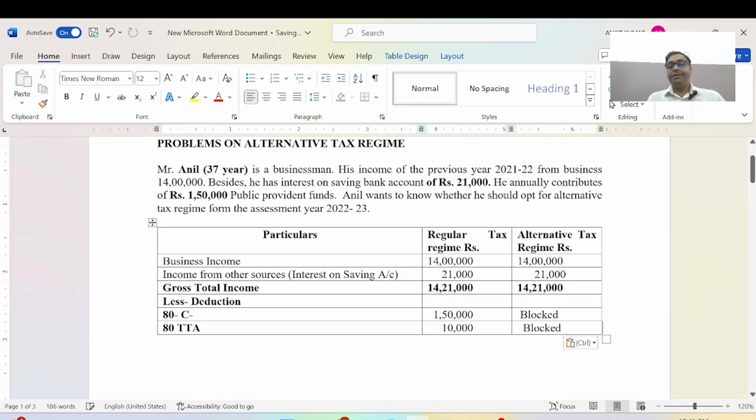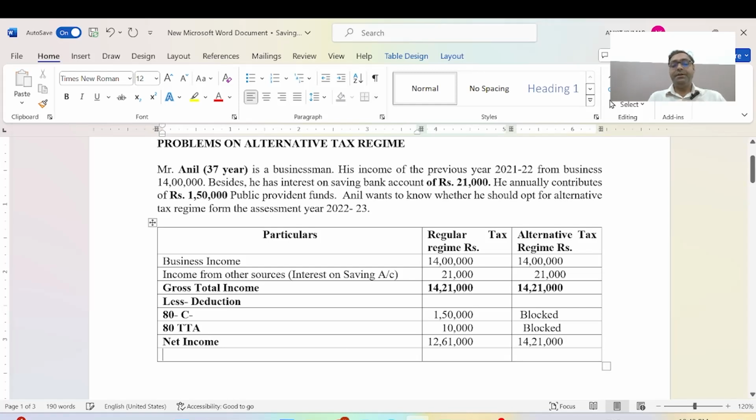After section 80C and 80TTA, now it is the net income. 14,21,000 minus 1,50,000 minus 10,000 gives a figure of 12,61,000 in the old regime, and in the new regime it will be 14,21,000.